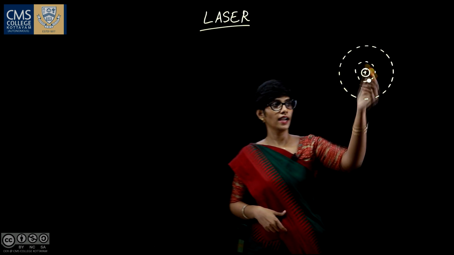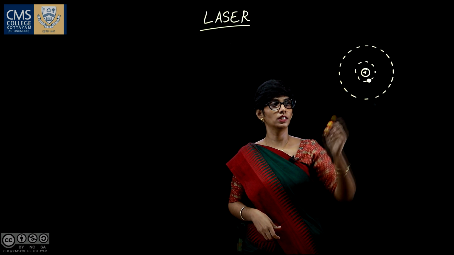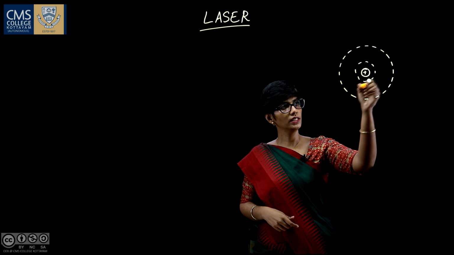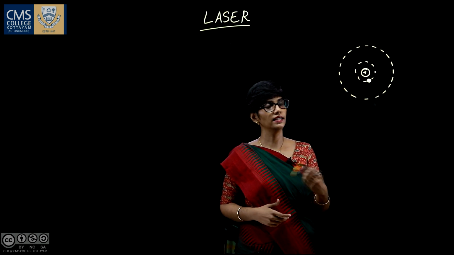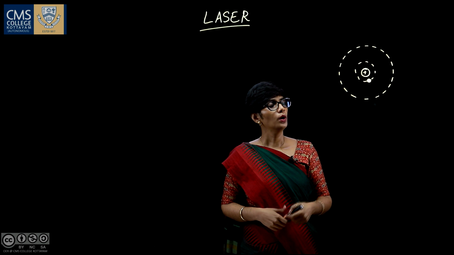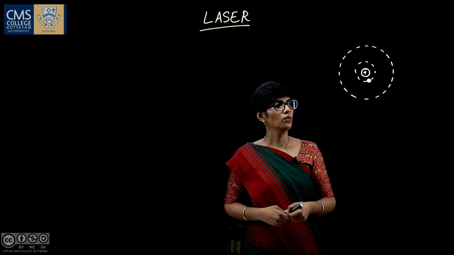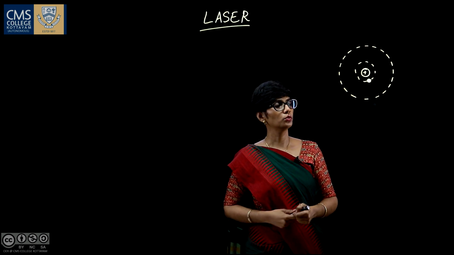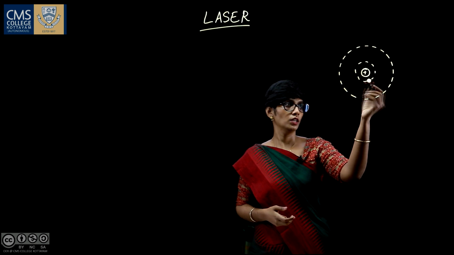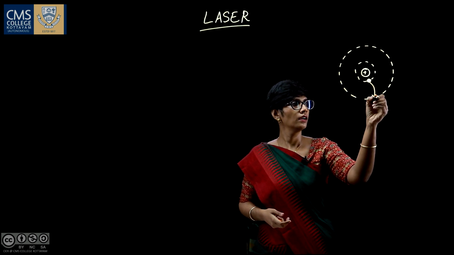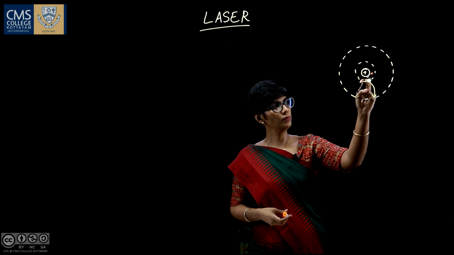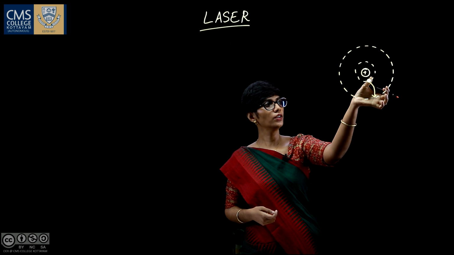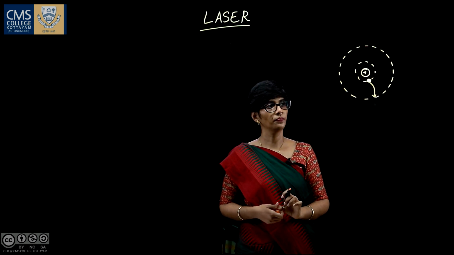We know that in an atom, the electrons will be in the ground state, which is the stable one for that. The electron will be orbiting in the ground state without releasing any energy. Now, when we give some energy to the electron, what happens? The electron will absorb the energy and go to the higher energy state. So it will come to this higher energy state. The electron will make excitation only when the energy is equal to the difference between these two energy levels.